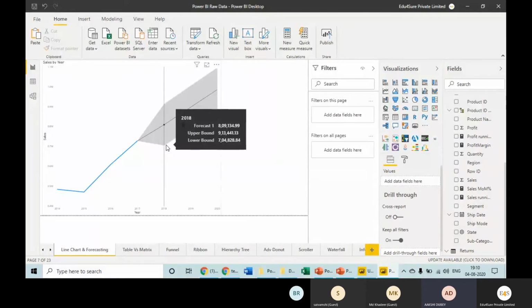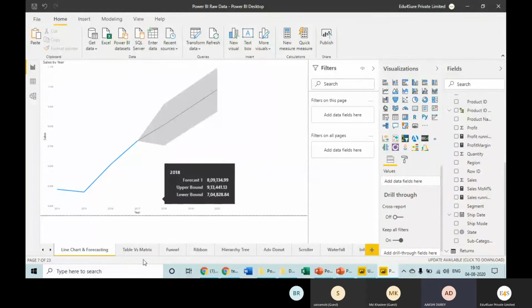So what is the logic? What is the theory it is applying to calculate the future sales value? What do you think? What is happening at the back end? It's taking the historical data into consideration and applying the trend. Basically, it is doing trend analysis. Otherwise, to calculate the growth rate, there are multiple financial modeling models, right? We have DCF and stuff. But it is not using all that. It is doing trend analysis basically.